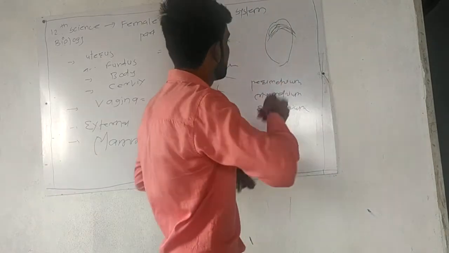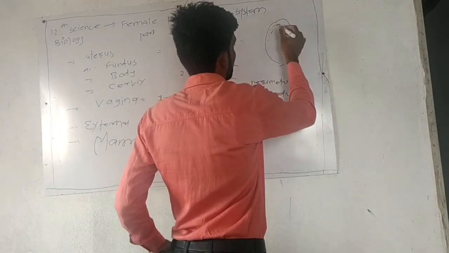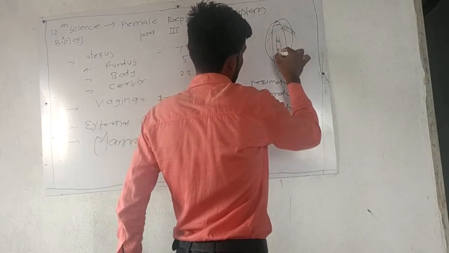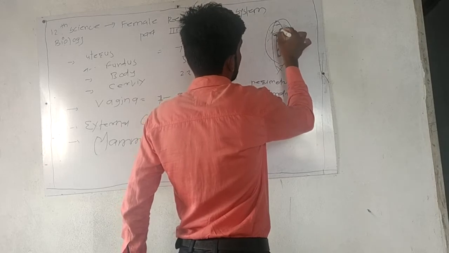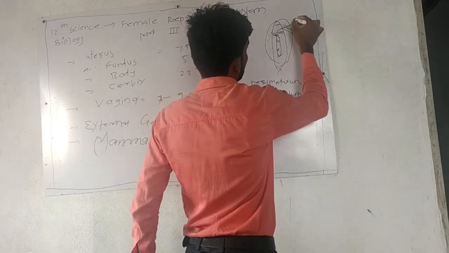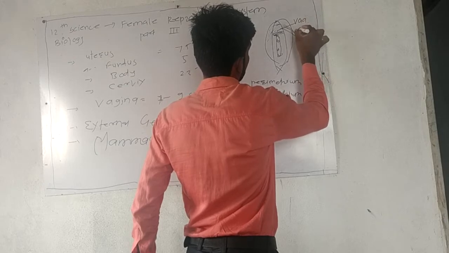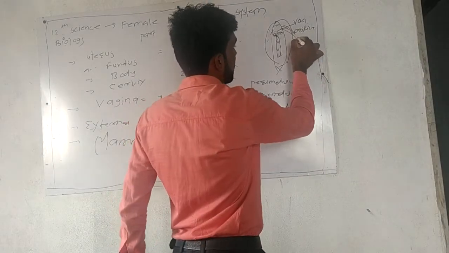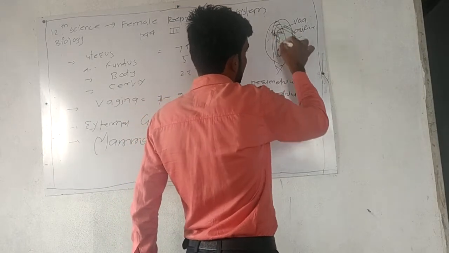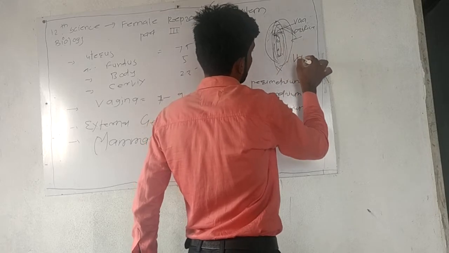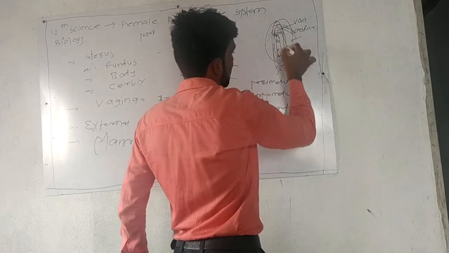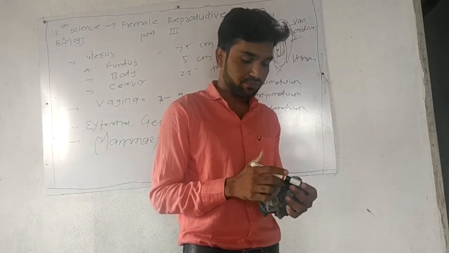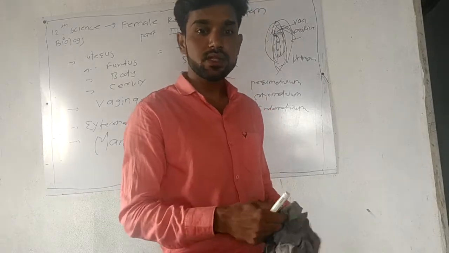This opening of the vagina is called the vaginal orifice, and it is covered by a skin-like fold, a very soft skin which can slightly shake. That is the hymen.